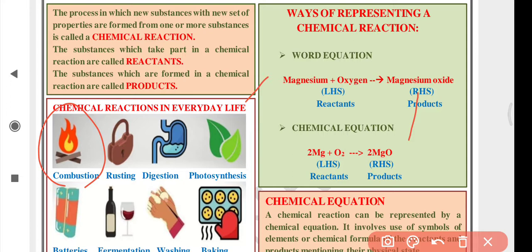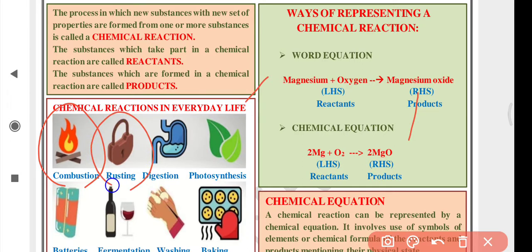All these are combustion reactions in which some substances combine with oxygen to form new substances. So combustion is a chemical reaction. The new substances formed thus have totally different chemical properties.